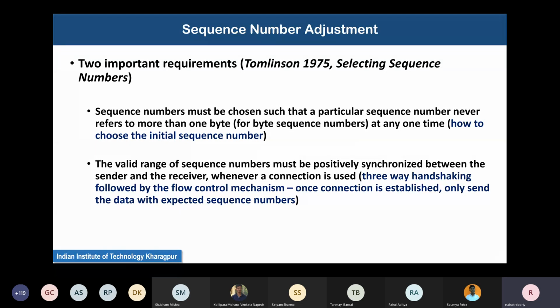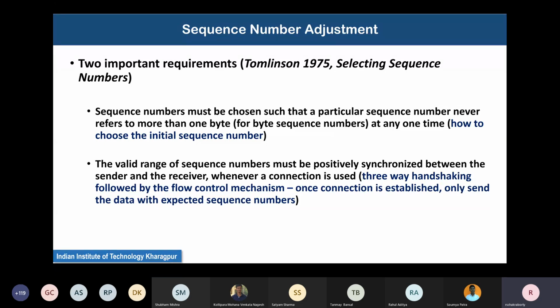What's the big deal? Selecting the initial sequence number: every segment will now be identified by a sequence number, and you will keep on incrementing the sequence numbers as you send the next segment, etc. But the sequence numbers must satisfy two important requirements. They must be chosen such that a particular sequence number never refers to more than 1 byte, for byte sequence numbers, at any one time.